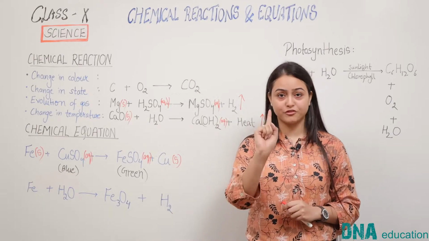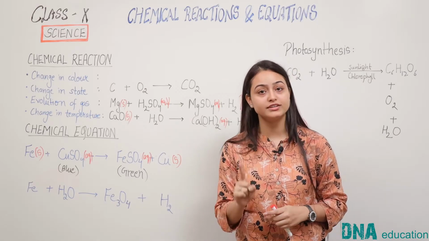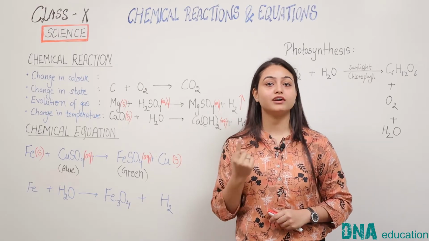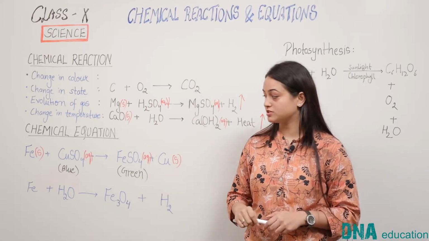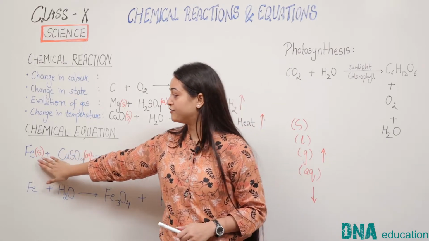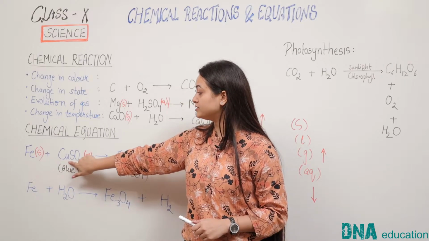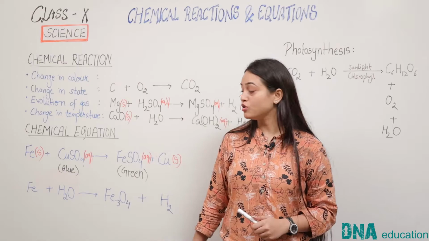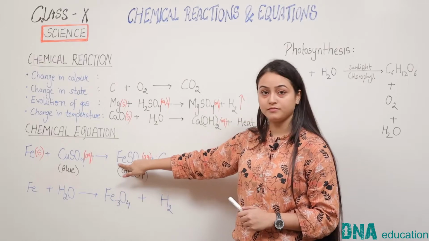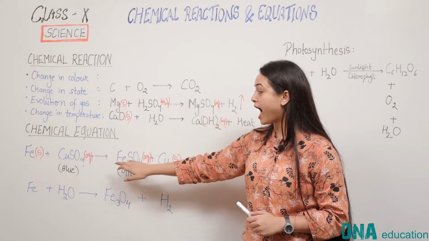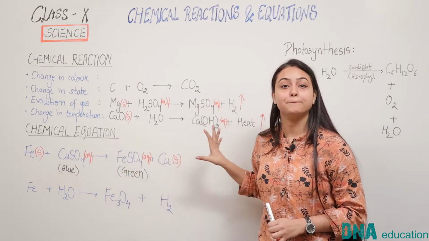Hence, if I am adding one element of iron, then in the final mixture I will be getting only one element of iron, not more than one, not less than one. This is the basic principle behind balancing of chemical equations. So in the reactant side we have taken one element of iron, one element of copper and one ion of sulfate. So in the product side we will again have one element of iron, one ion of sulfate and one element of copper. In this way we see that this reaction is balanced.